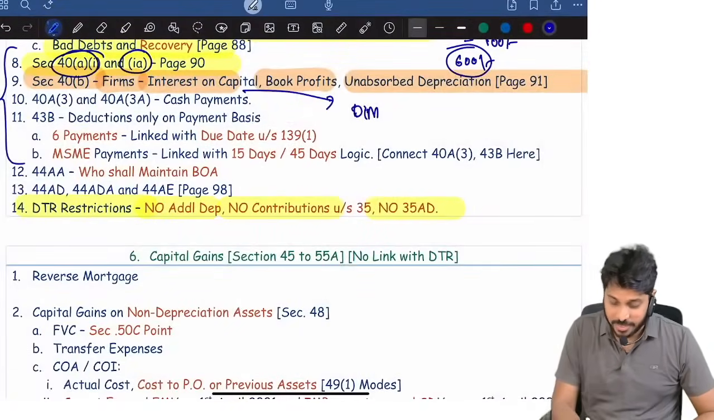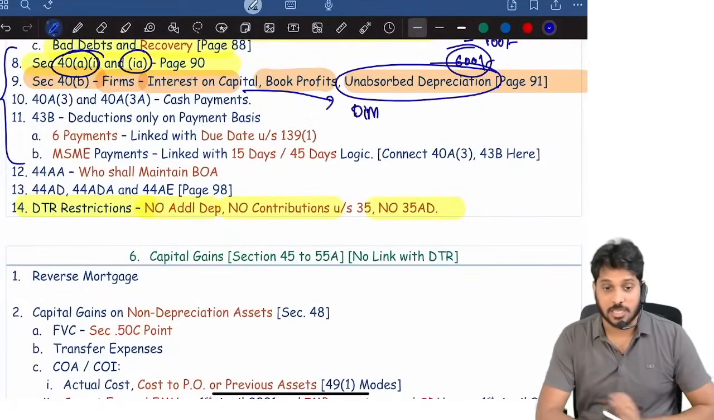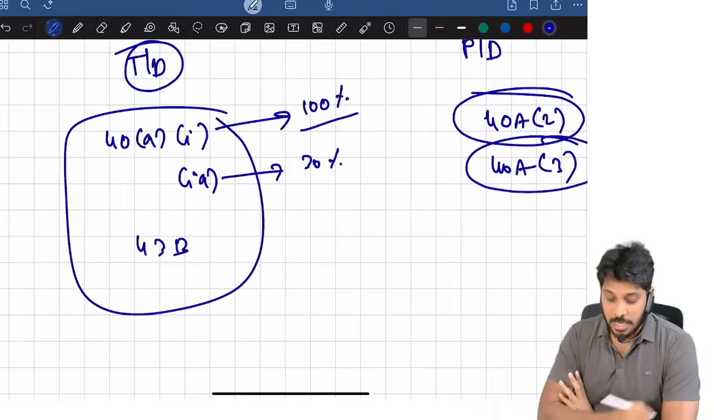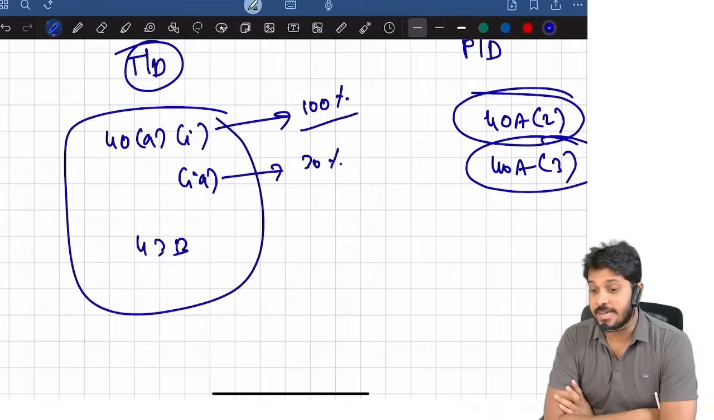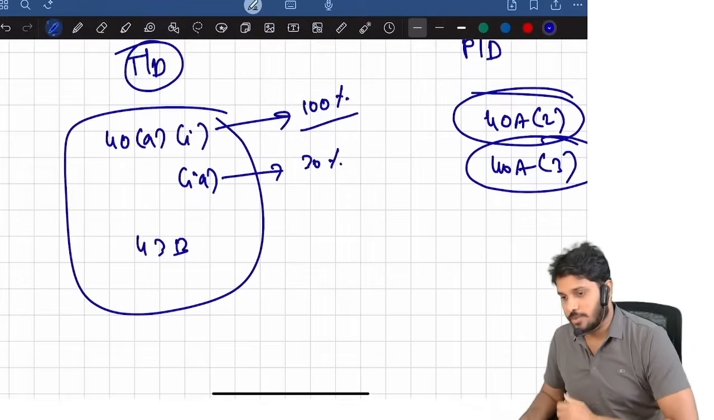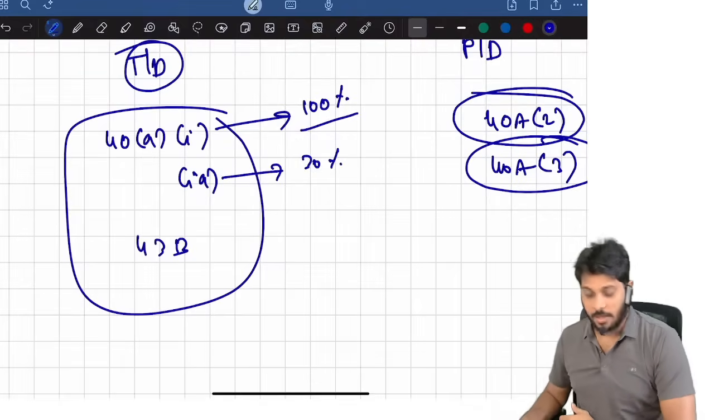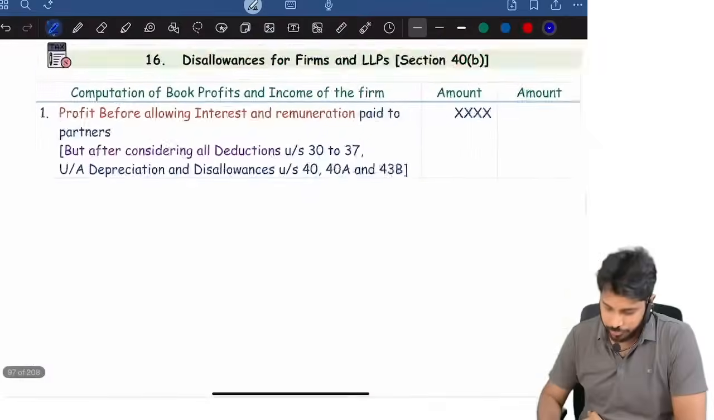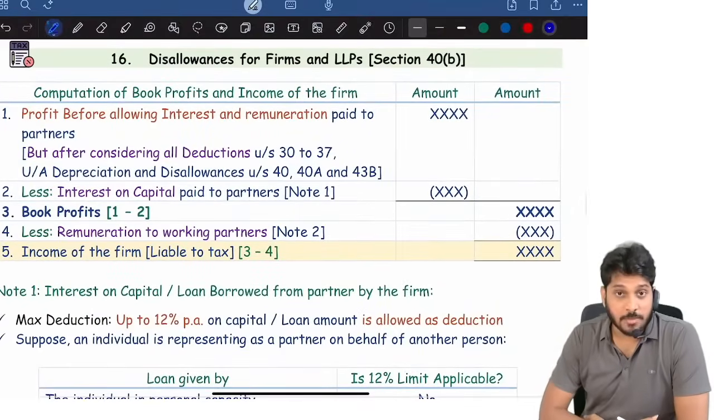What I want to clarify is regarding unabsorbed depreciation under 40 subsection B. There is one case scenario question in the ICA case scenario booklet. You know, for firms, I'll show you how to compute income under PGBP.